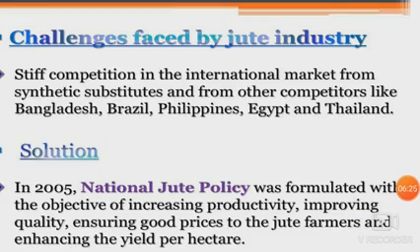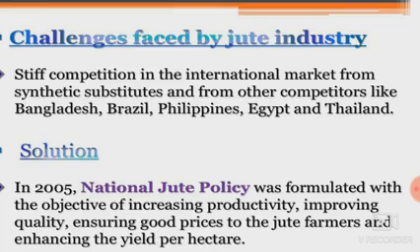Now some of the challenges faced by the jute industry. Stiff competition in the international market from synthetic substitutes and from other competitors like Bangladesh, Brazil, Philippines, Egypt and Thailand. Some solutions can be thought of.